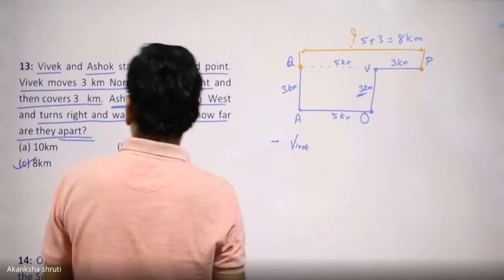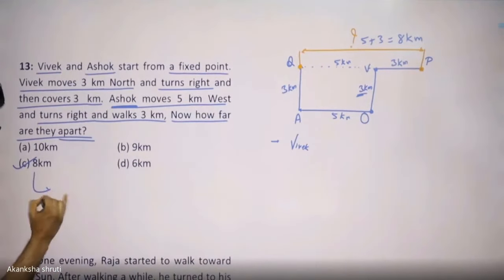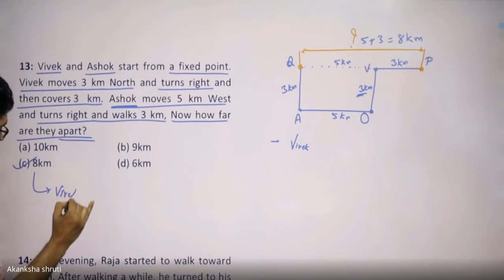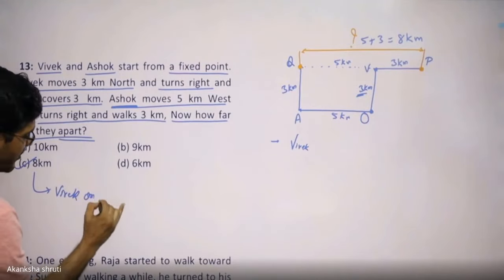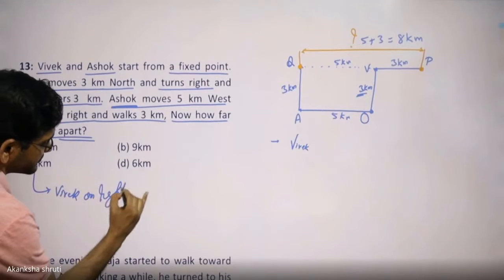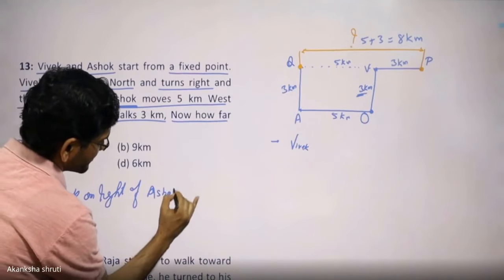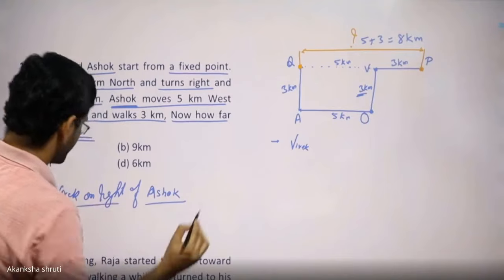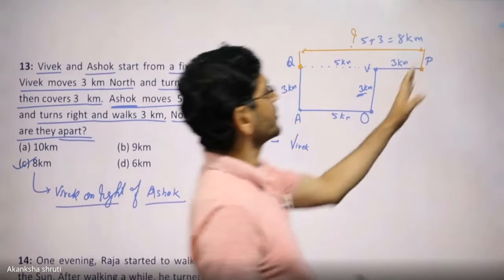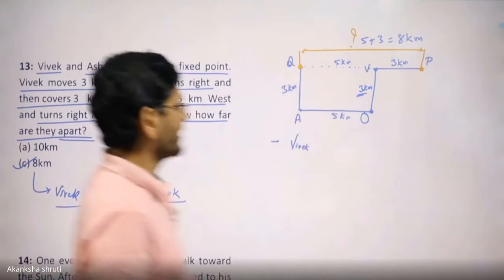Students, let me mark it here: Vivek on right of Ashok. Okay, it may be asked. Or Ashok on the left of Vivek.